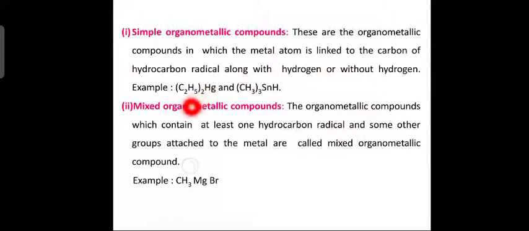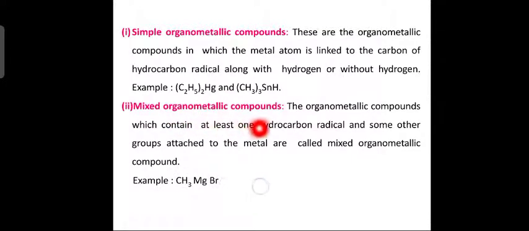You can see here diethyl mercury, without hydrogen: an organic group linked to mercury. Whereas here trimethyl tin hydride, hydrogen is present along with the tin metal, and the organic group is a trimethyl group.